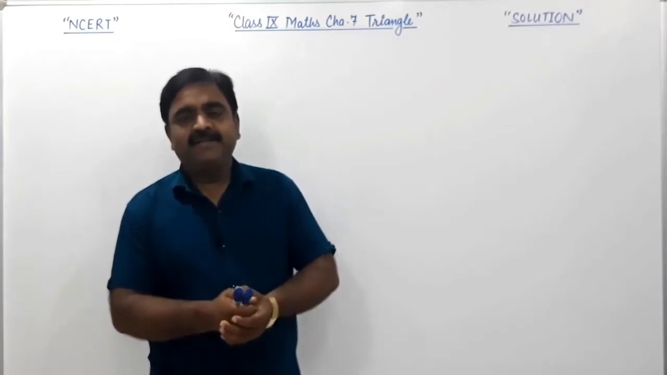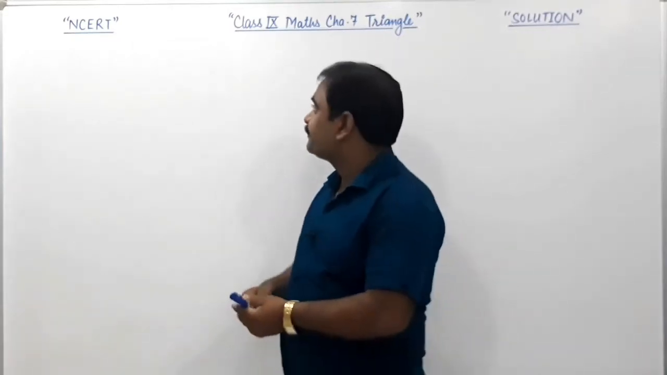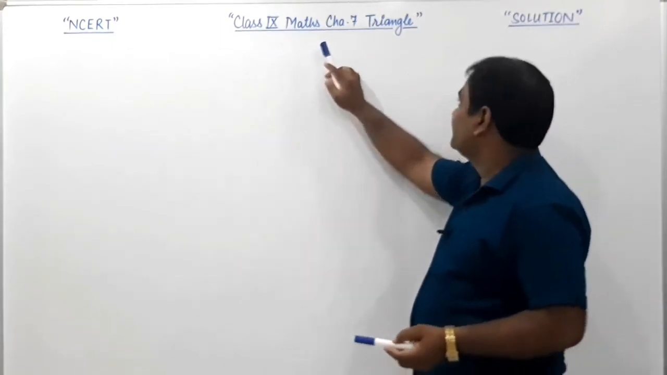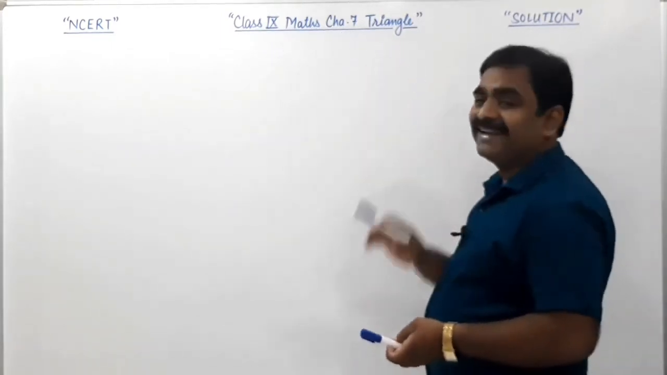Dear friends, today we are going to discuss the NCERT textbook of class 9th mathematics, chapter 7, Triangles.